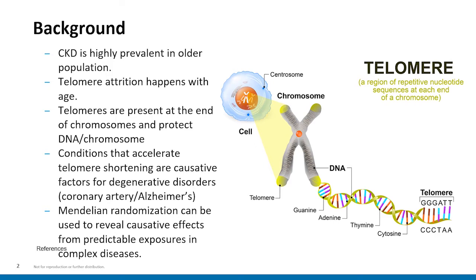There are a number of conditions that have shown that when you shorten that telomere, it can cause some sort of degenerative disorder. So for example, this has been shown in coronary artery disease. It's also been shown in Alzheimer's. So this begs the question of, since we know that telomere attrition happens with age, so you get the shortening of that telomere, and we know that telomere shortening has been associated with these degenerative disorders, is there a linkage between the telomere attrition that happens with age and this highly prevalent chronic kidney disease that takes place in older individuals?